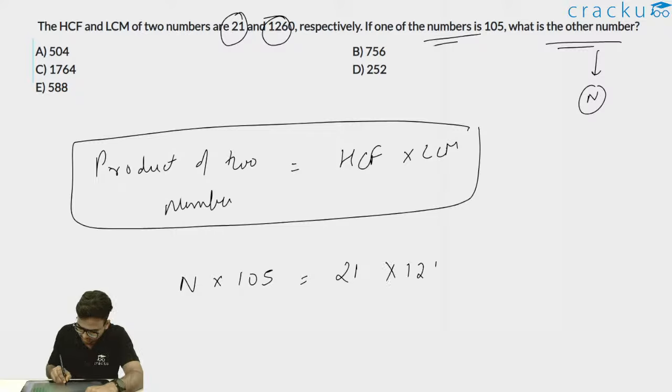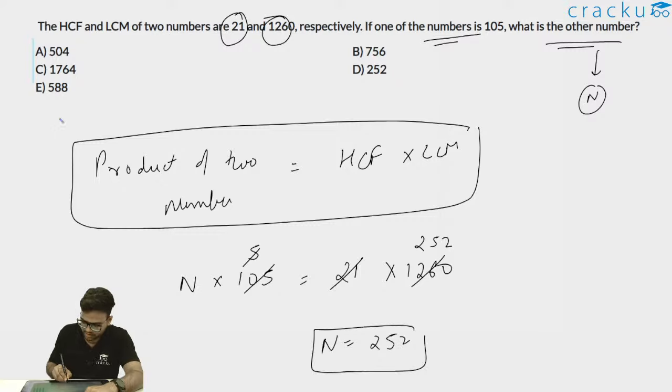Now if I just divide this, 105 divided by 21 is 5 and 1260 divided by 5 is 252. So thus I can write n is equal to 252. Thus my other number will be 252, and thus option D, 252, will be the correct answer. I'm hoping that this is clear to everyone. So let me move to the next question now.